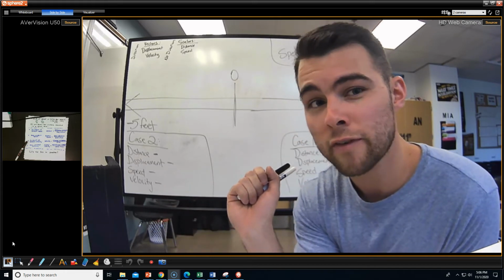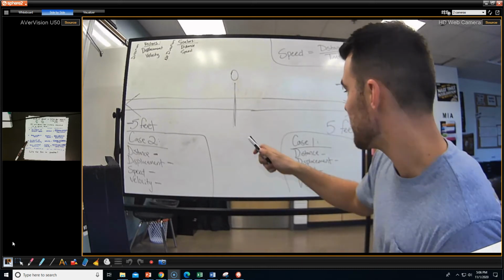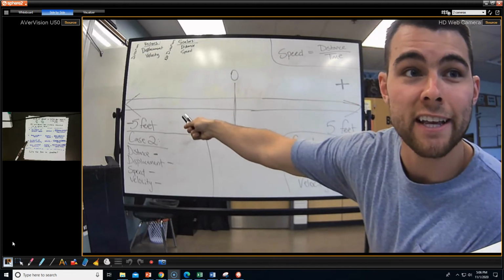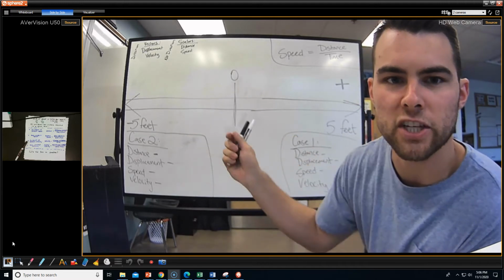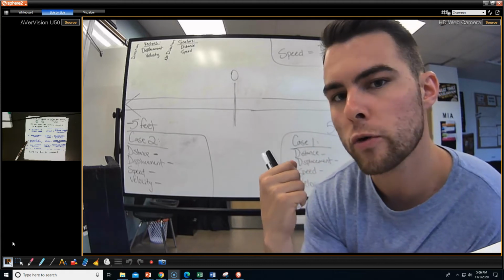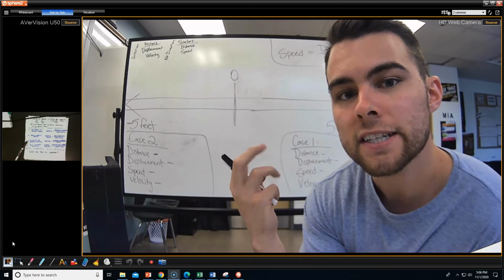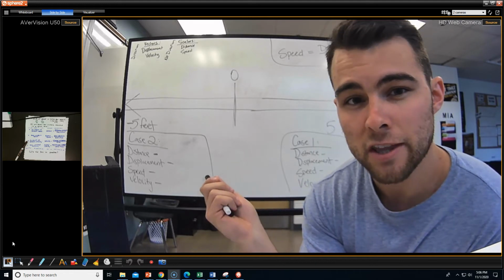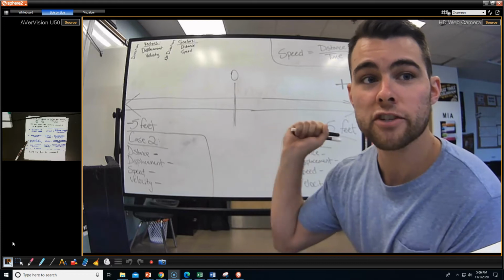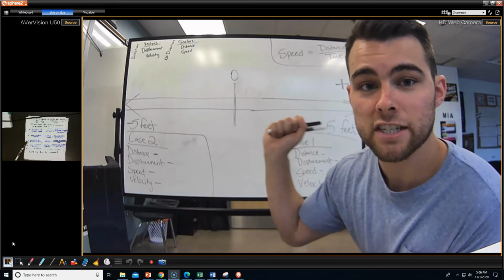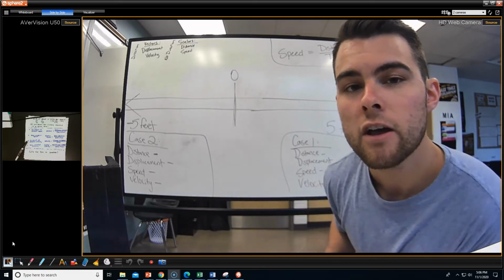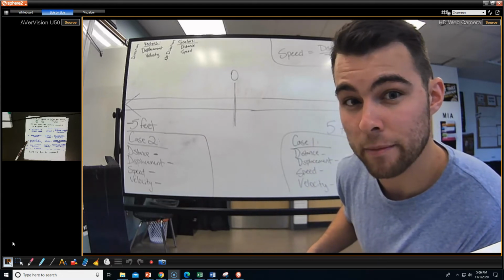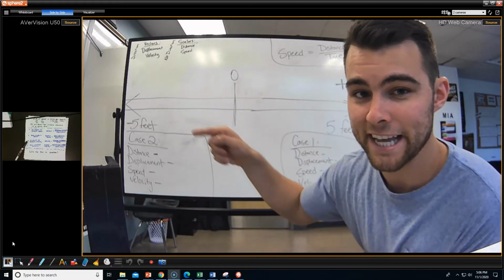For each case, case 1 will be when I go this way, and case 2 will be when I'm coming back, and we're going to treat it like it's one continuous thing, but I'm going to stop at each part. We're going to get the total distance, speed, displacement, and velocity for each of those cases, okay? So I'm going to start in the middle. I'm going to call the right-hand side the positive direction and the left-hand side negative. We typically do that generally when we're doing physics problems, okay? Right is positive, that way is negative, okay?